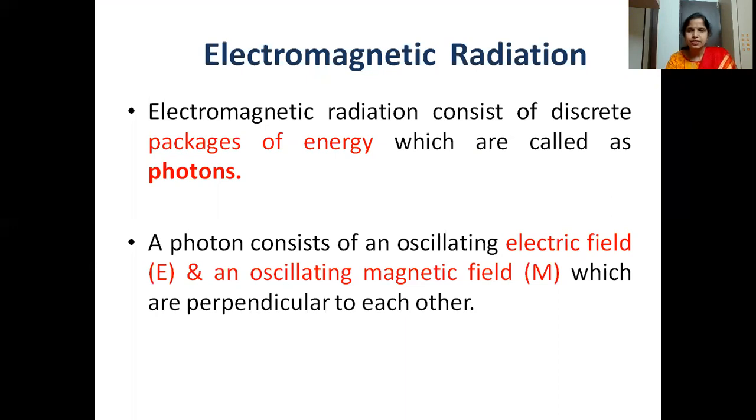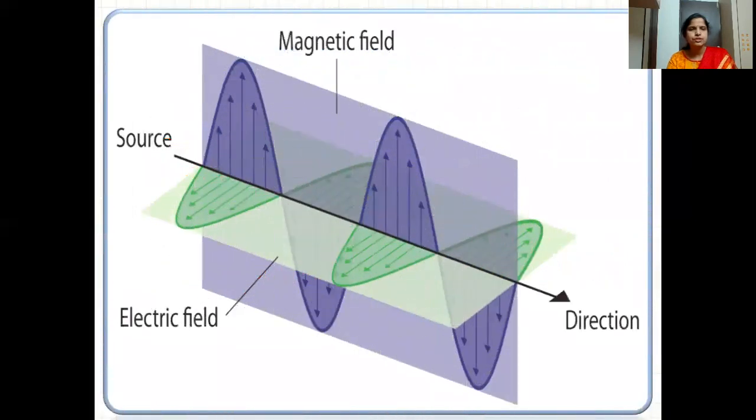Both are perpendicular to each other. So a photon consists of an oscillating electric field as well as an oscillating magnetic field, perpendicular to each other. Here you can see the magnetic field in purple and the electric field in green.